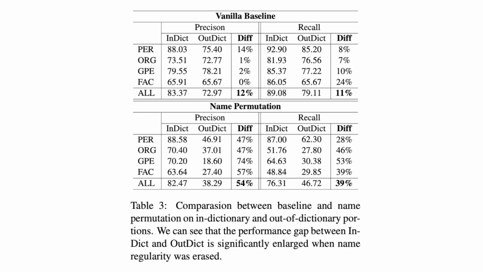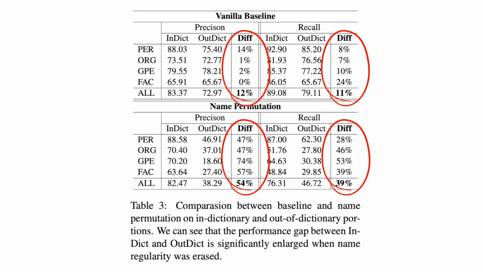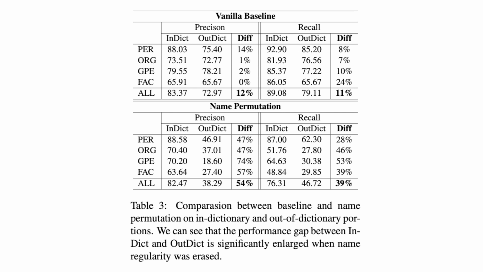We can also see on table 3 that the removal of name regularity has led to a performance decrease on mentions not seen in the training set, and this is outlined in the out-of-dictionary column. This is also further illustrated by the increase in performance difference between in-dictionary and out-of-dictionary entities. What this means is that in-dictionary performance wasn't as affected by the removal of name regularity as out-of-dictionary entities. Overall, name regularity is important for model generalization to unseen mentions. Without name regularity, our model is merely memorizing and disambiguating names that are seen in the training set.